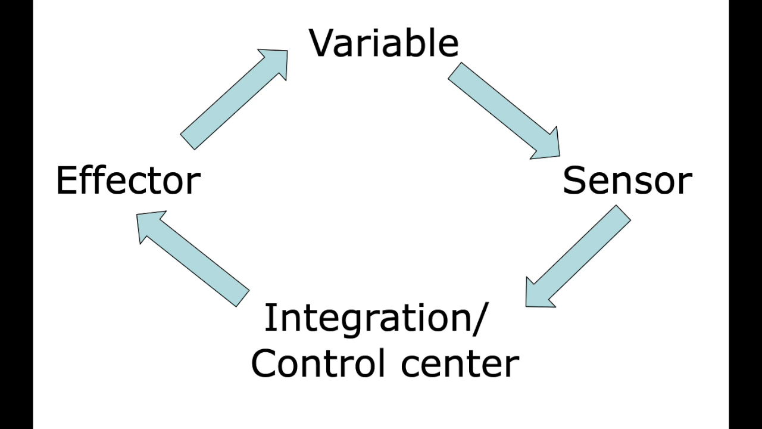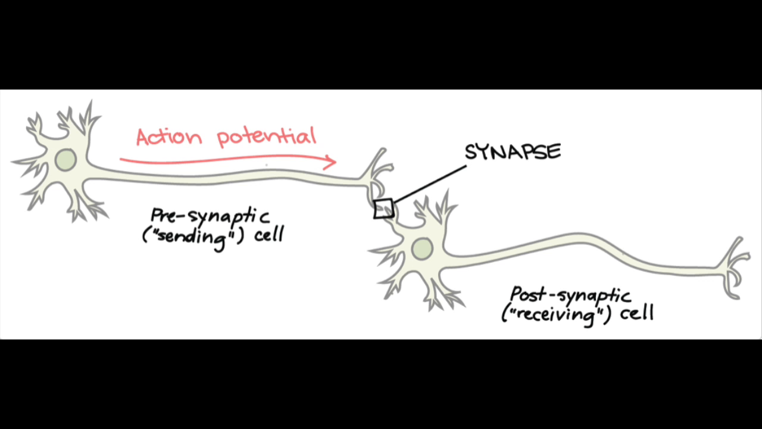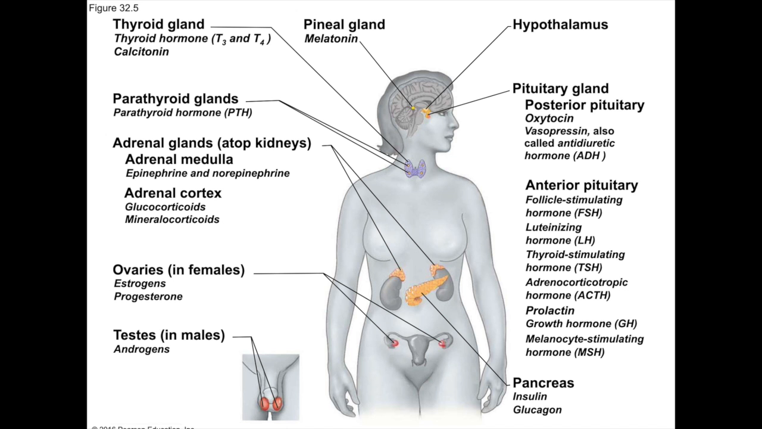Our bodies are regulated both through hormones and neurons. Hormones are nonspecific when released, but they are longer lasting. Neurons, on the other hand, are specific when released, but are usually quicker, like action potentials. Let's focus on the hormones, though. Where do these come from?